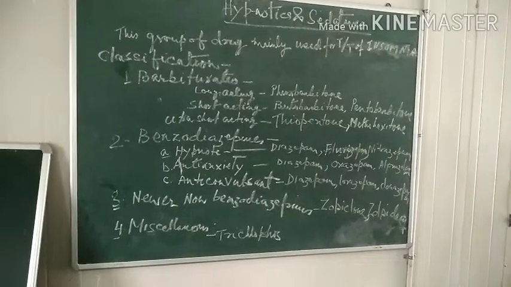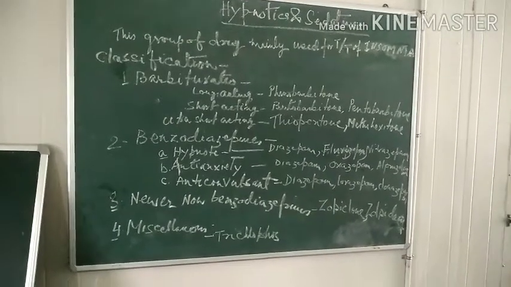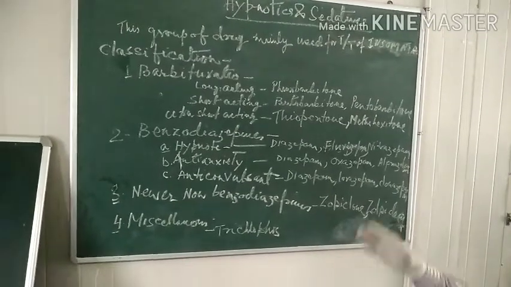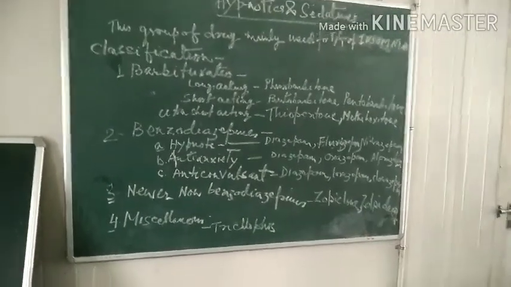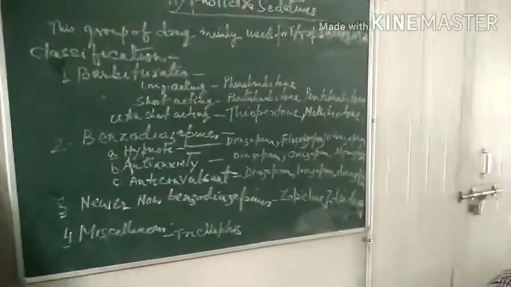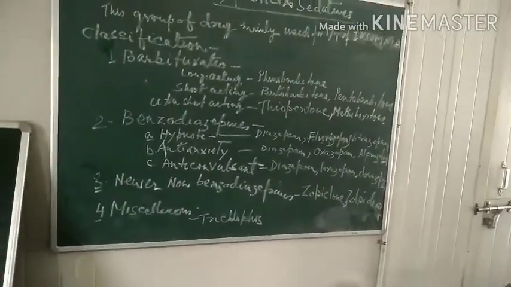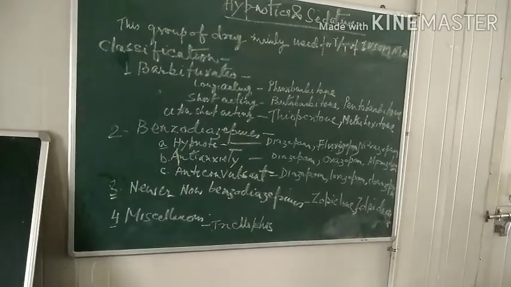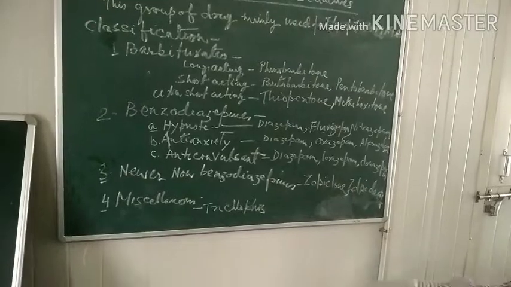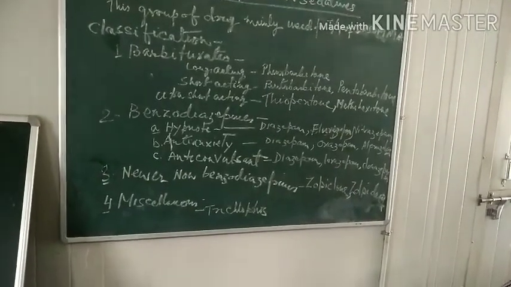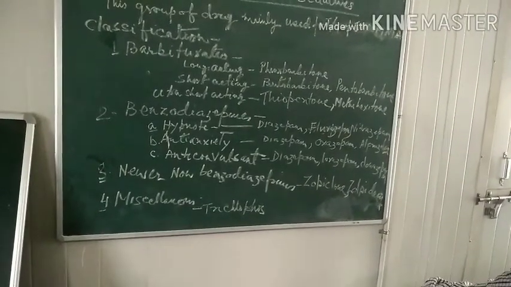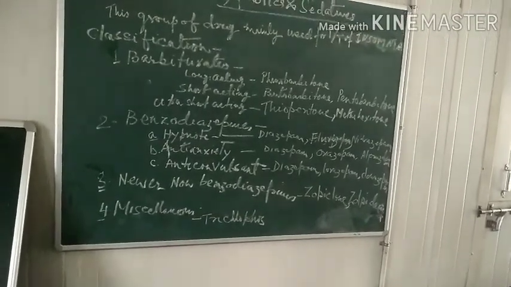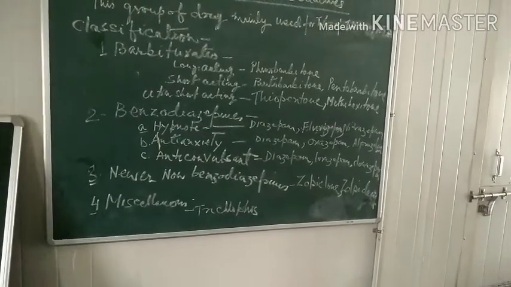Now the second group is the benzodiazepines. This is the main group, a main important drug. There are large number of drugs in benzodiazepines. The first group is hypnotics. The second group is the anti-anxiety, and third group is the anticonvulsant. The first group, hypnotic drugs, are diazepam, flurazepam, nitrazepam, alprazolam, temazepam, triazolam.